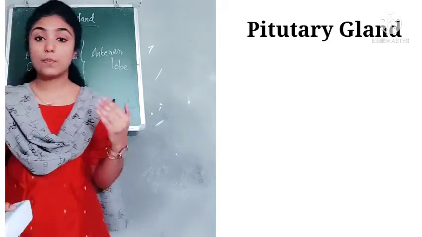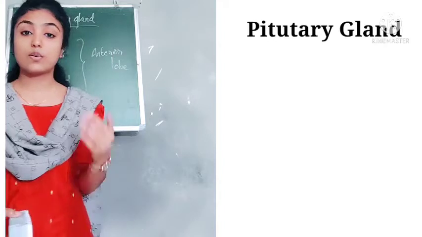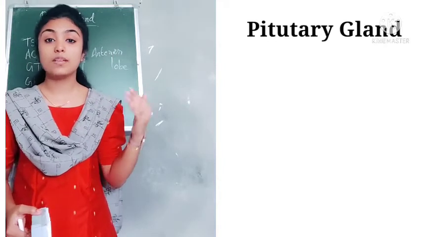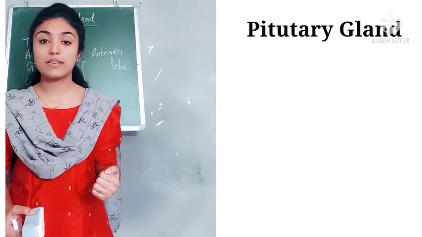Then what about the posterior lobe of pituitary gland, or which are the hormones produced from the posterior lobe of pituitary gland? Let us find out.